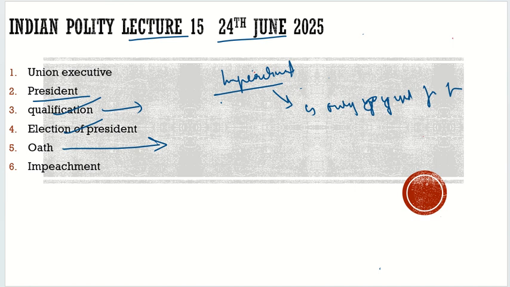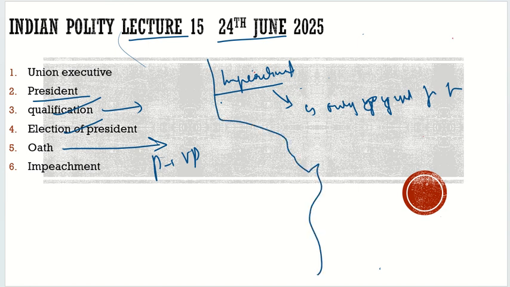Now we understood at the start of our today's discussion that Article 52 says that this office shall never remain vacant. There shall be the president of India, but there are chances that the office may remain vacant. For example, there can be the vacancy because of what? Because of their resignation. The president will give the resignation, and to whom he will give the resignation? President will give resignation to vice president.